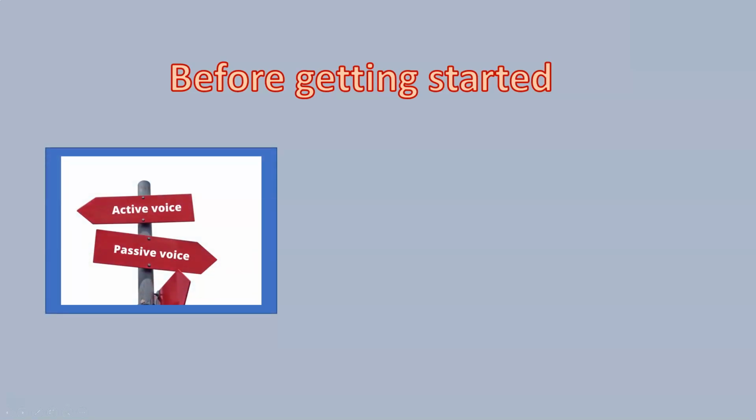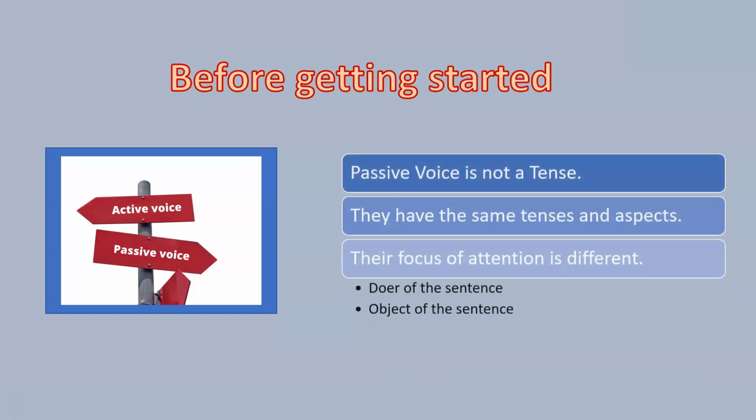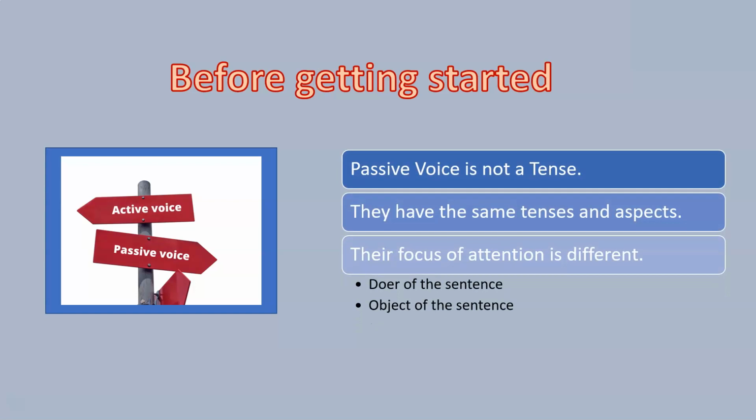Now, before we start talking about passive voice, I want to clarify certain confusions, certain issues that sometimes people get wrong about passive voice. First, I need to tell you that passive voice is not a tense, okay? So the same tenses that we have in active voice, that is present and past, the grammatical tenses are present and past.